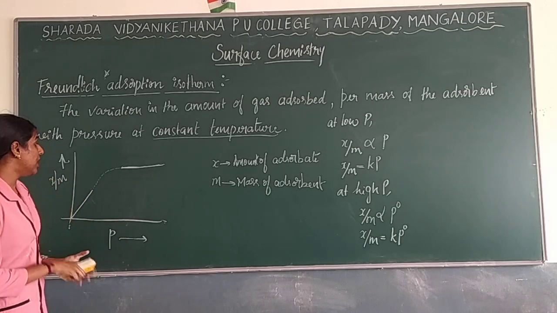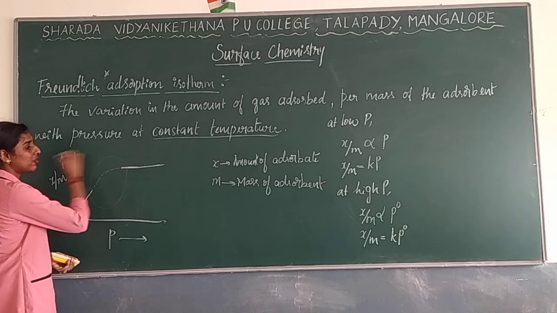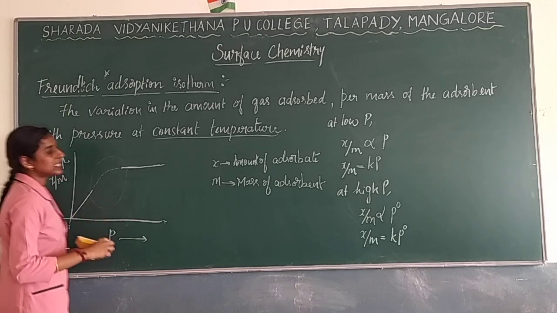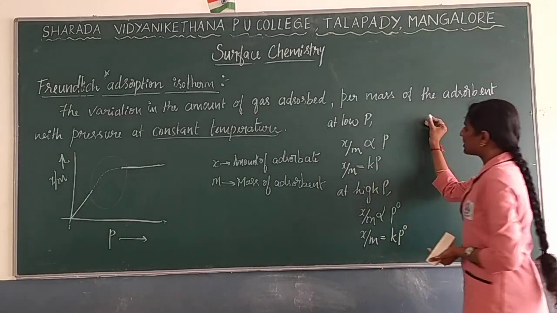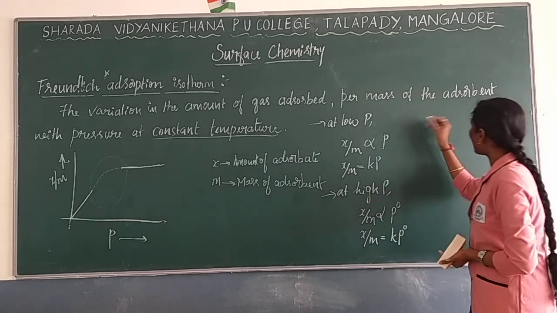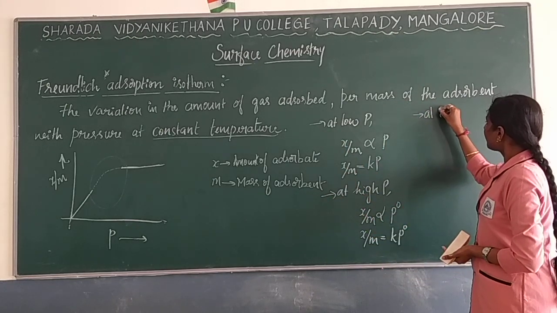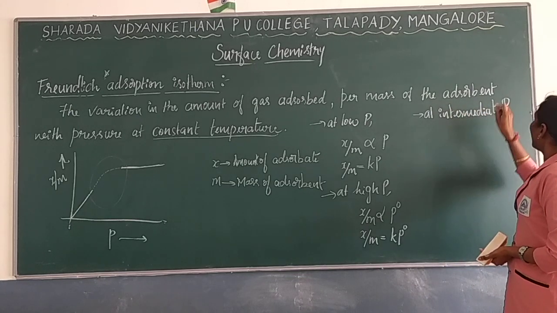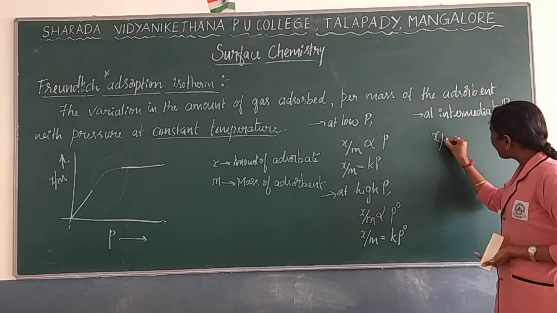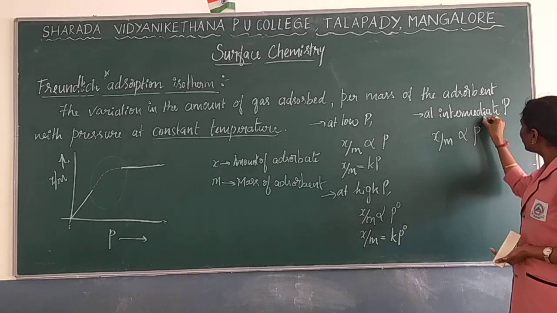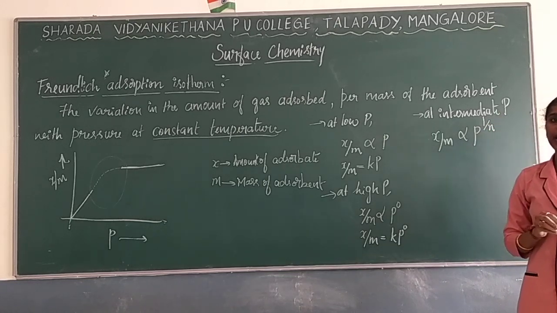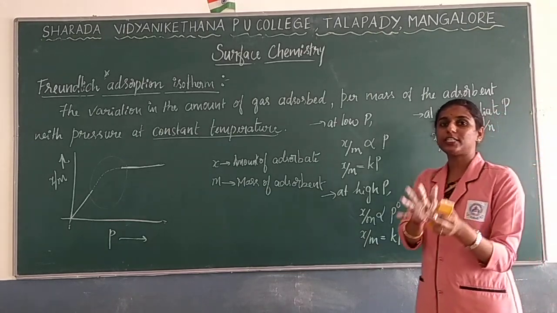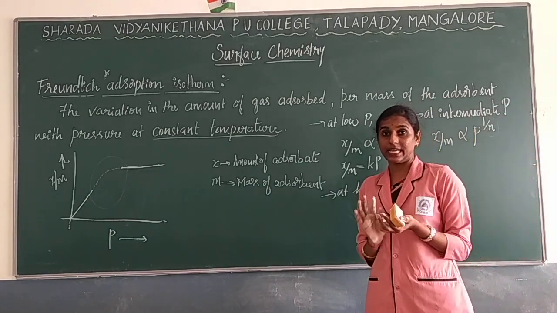It will attain equilibrium. Now in the case of intermediate pressure, what will happen? So as pressure is medium, this case is very important, at low pressure, at high pressure, as well as at intermediate. We can write the ratio X by M is directly proportional to P to the power 1 by N. What does this N represent? It can be any whole number. It mainly depends on the nature of your adsorbent as well as adsorbate.